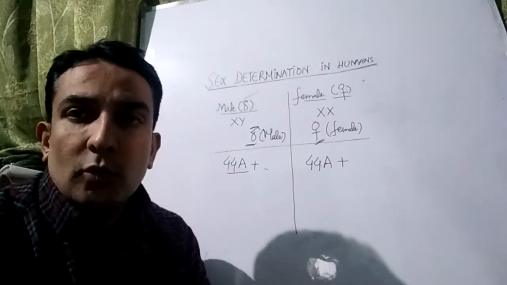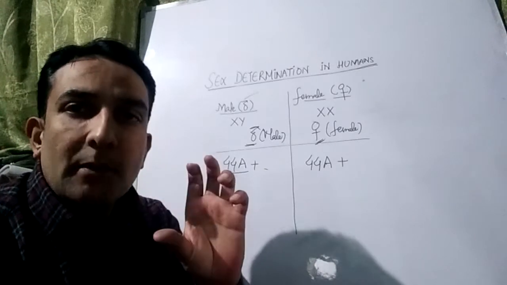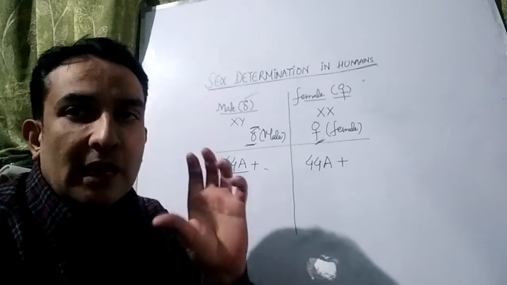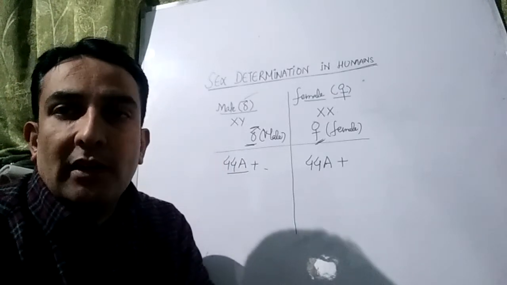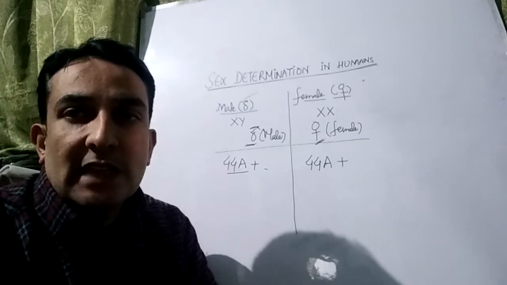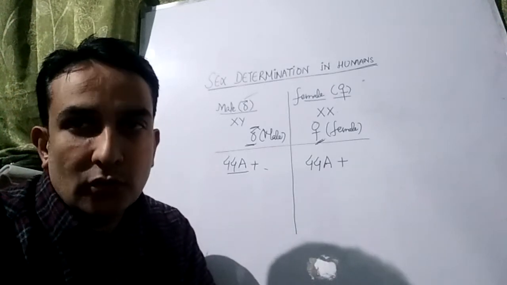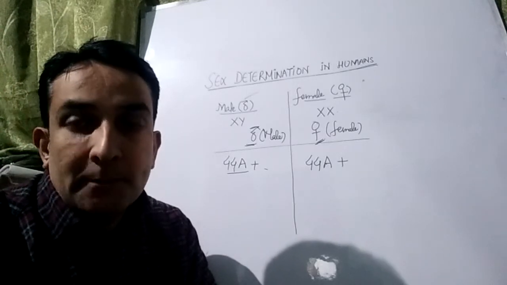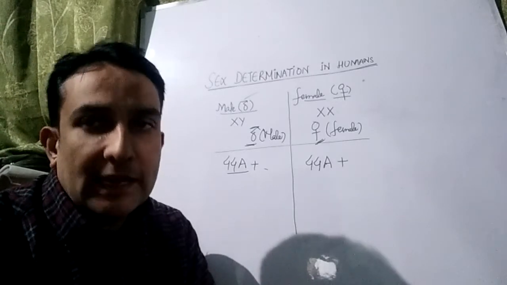So these chromosomes are the same in males and in females. They bear the same features, the same nucleotide sequence, and the same genes, and they have the same function. These are genes which don't have any relation with determination of the sex, and they are simply known as somatic chromosomes, or you can also call them autosomes. This is the majority of the chromosomes in our cells, and there's only one remaining pair of chromosomes, which you call the sex chromosomes.